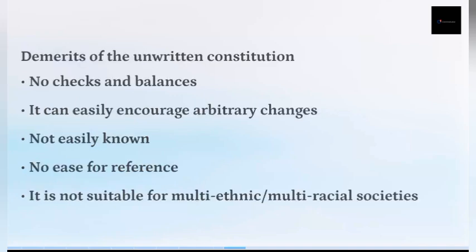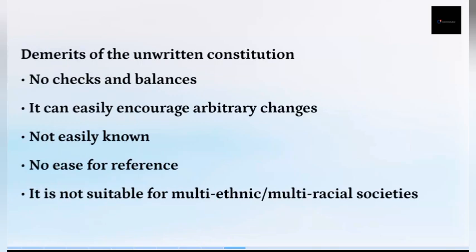Then the demerits of the unwritten constitution. What are the demerits? No checks and balances. In a written constitution, the procedure for amendments is there, the government's duties and powers are written in the constitution, and how their powers are exercised.